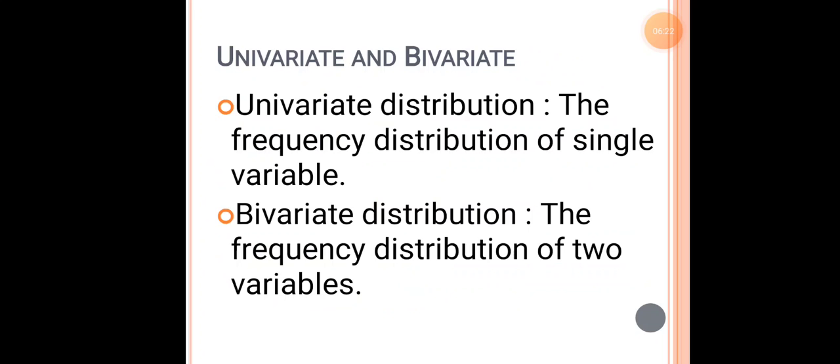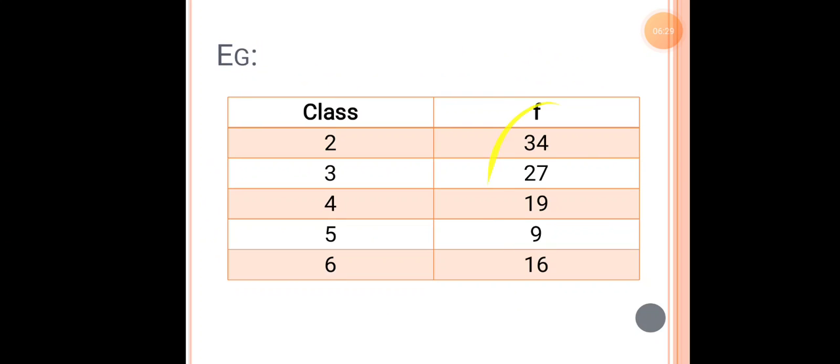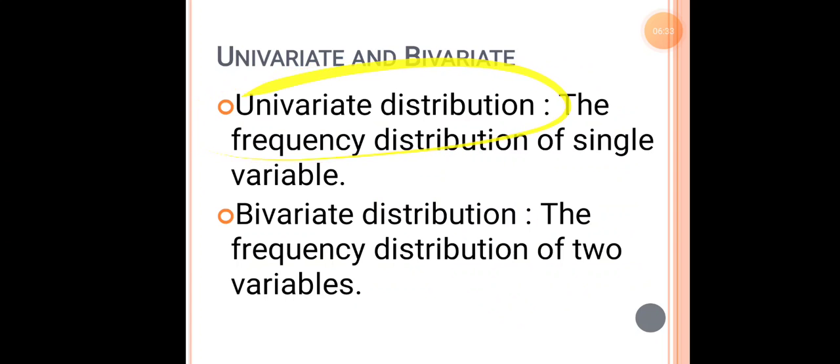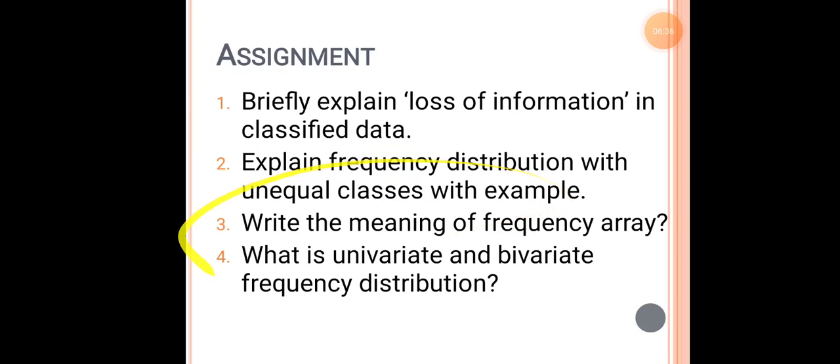Next and the last thing is about univariate and bivariate. The frequency distribution of a single variable, this is about the single variable, is known as the frequency distribution for univariate distribution. So what is bivariate distribution?